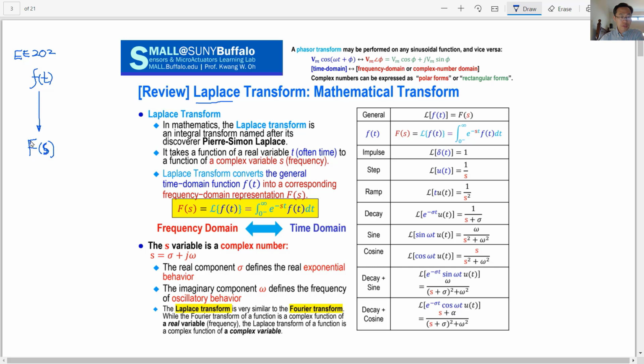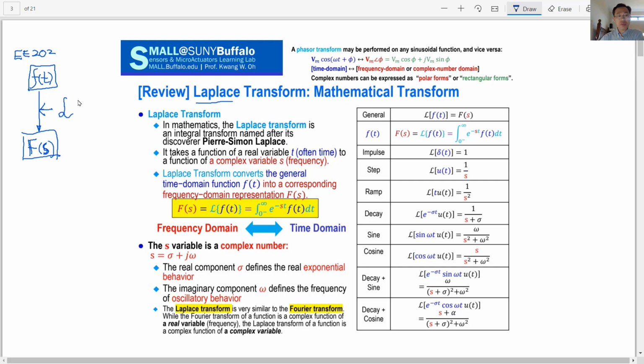F is also a complex number. So this time-dependent function f(t) becomes a complex-valued function by doing the Laplace transform.